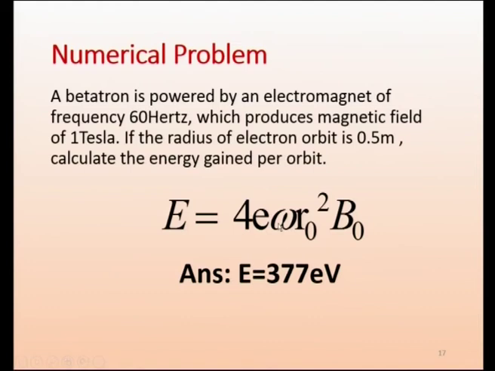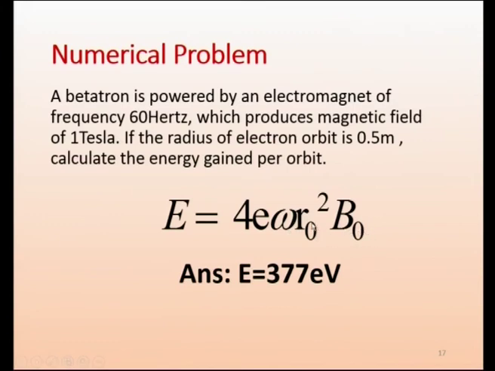Here the frequency, compared with our earlier problem, has been halved, so the energy will be halved. Here it was 1 Tesla, but now we have made it 2 Tesla, double. Omega is 2 pi f, so when the frequency is halved, omega is also halved, while the field is doubled. Therefore, the new problem that you are given will also give 377 eV. That is why we have not given the answer there, because it will be the same answer, 377 eV.